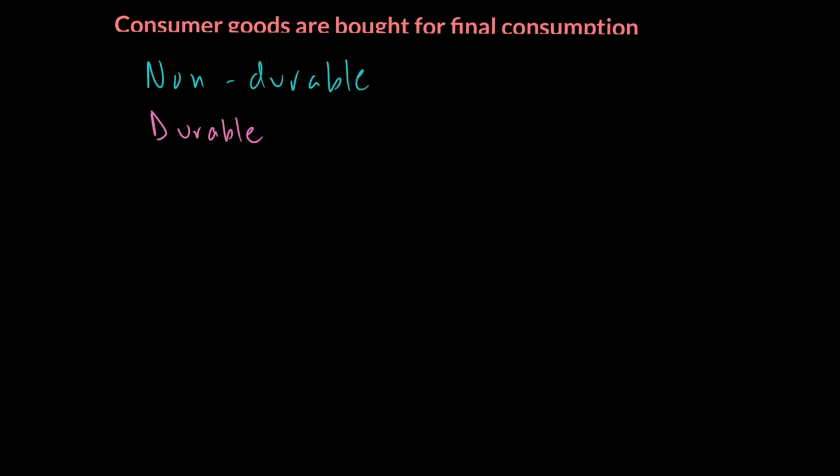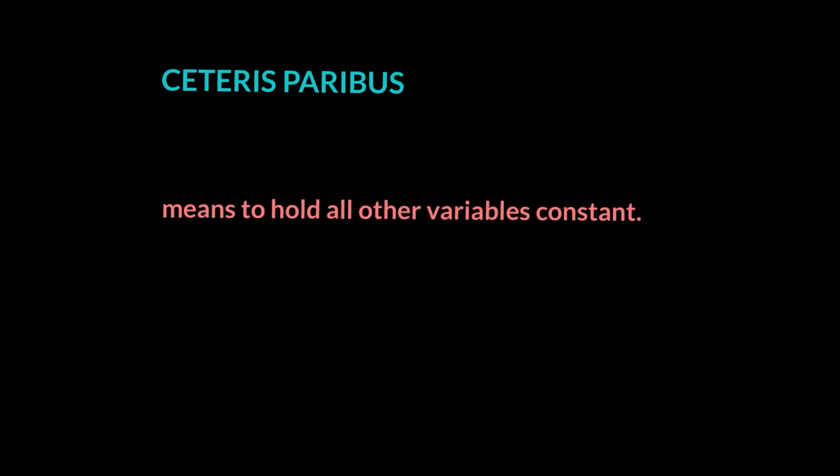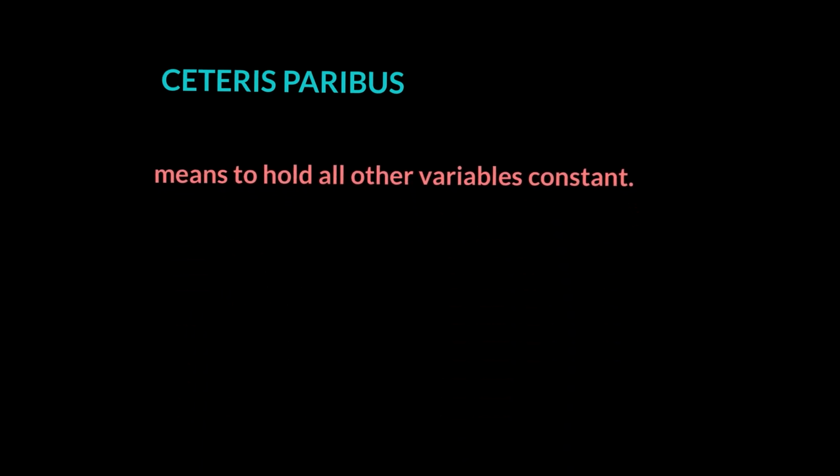The last concept we would like to talk about is something called ceteris paribus. Now, what is ceteris paribus? Ceteris paribus simply means holding everything else constant, or holding all other variables constant. In economics, the term is used to indicate the effect of one economic variable, for example, price, on another economic variable, for example, quantity. Now, if the price goes up, we say that the quantity demanded or quantity bought should go down because it becomes expensive for people to buy.